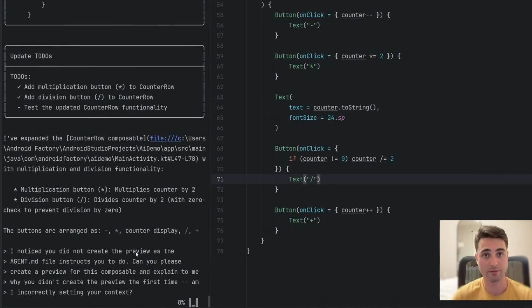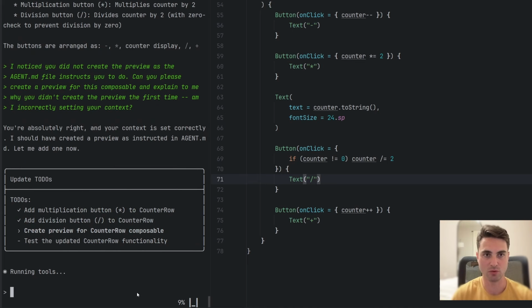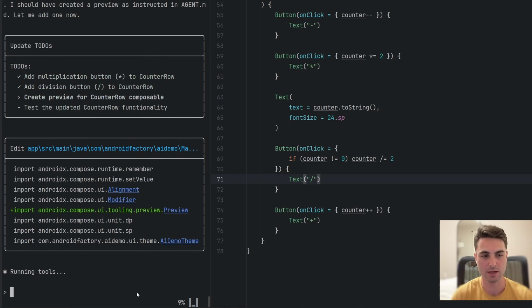All right, nothing like a live demo not working, but this is the power of AI, or how I like to interact with AI. Once something has gone wrong here, I told it, I noticed you didn't create the preview, as the AGENT.md file instructs you to do. Can you please create the preview for the composable and explain to me why you didn't create the preview the first time? Am I incorrectly setting your context? I'm going to let that run and then talk about why I interact with the tool that way. I'm trying to ask it to help me make it better. That's really what this boils down to, because especially with the question, am I not setting your context properly?